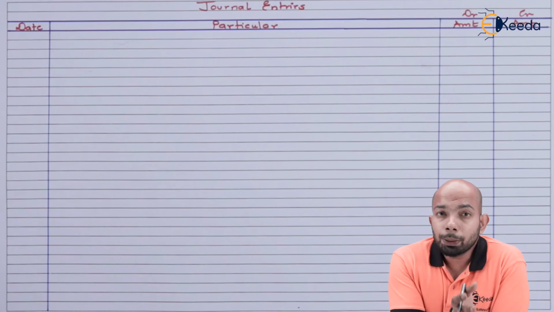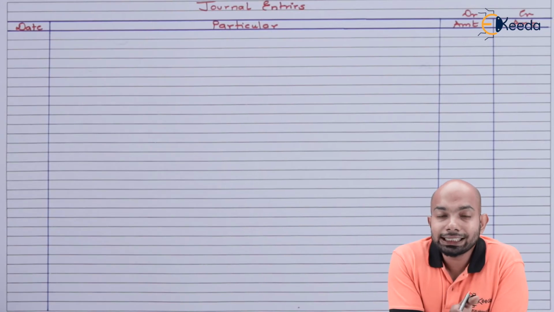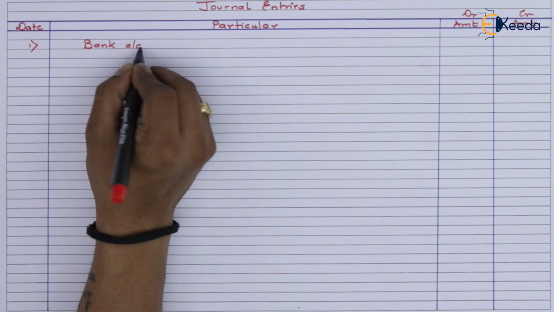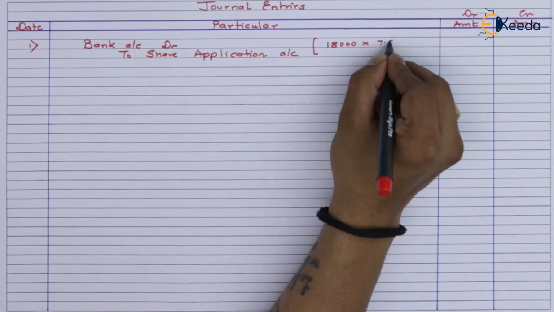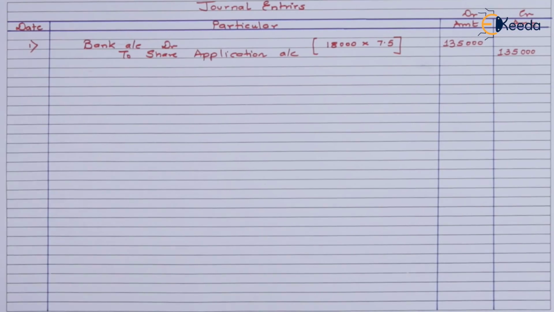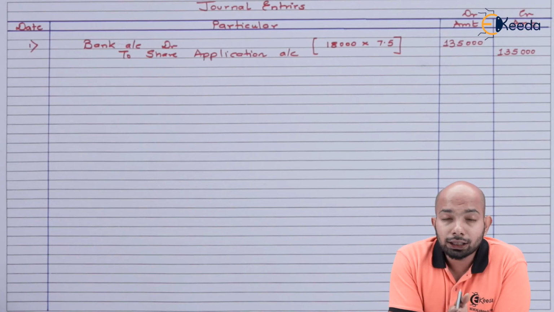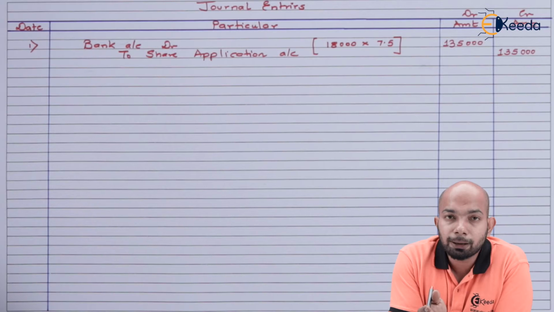The first entry that we'll be passing here is the receipt of application money. We have received applications for 18,000 shares, so accordingly we'll be passing the entry here. That means 18,000 multiplied by 7.5 rupees. So the first entry will be bank account debit to share application account. The amount will be 1,35,000, which is 18,000 multiplied by 7.5.